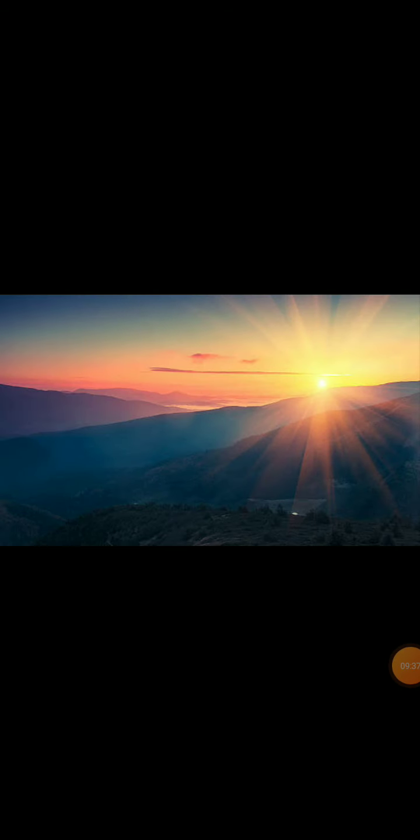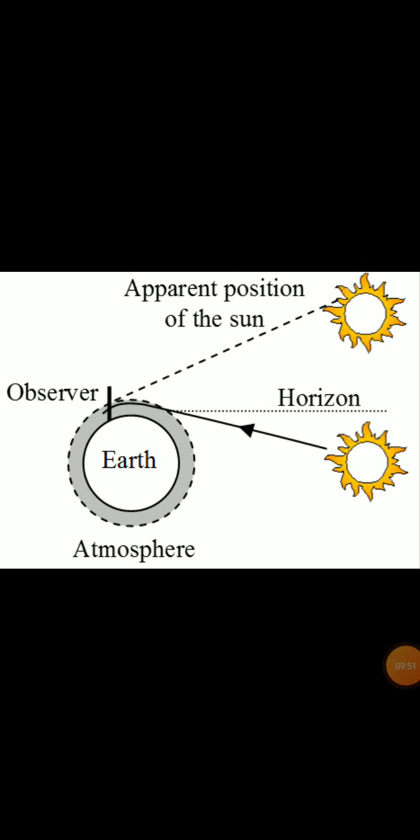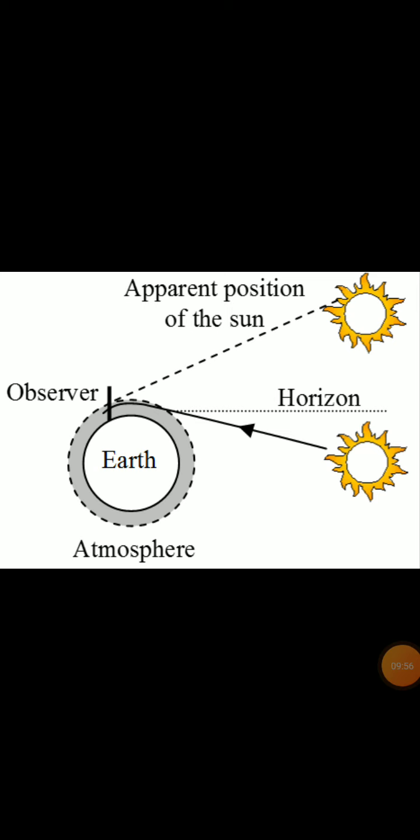What do we mean by actual sunrise? We mean the actual crossing of the horizon by the sun. Let us see the diagram for it. We all know what the horizon is, right? It is the line at which the earth's surface and the sky appear to meet. So, what do we mean by actual sunrise? We mean the actual crossing of the horizon by the sun.